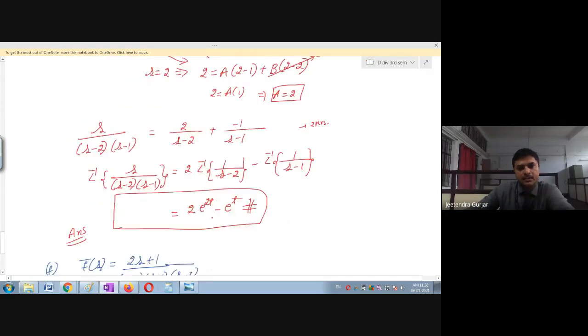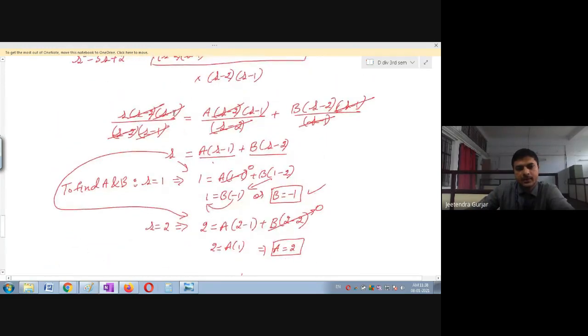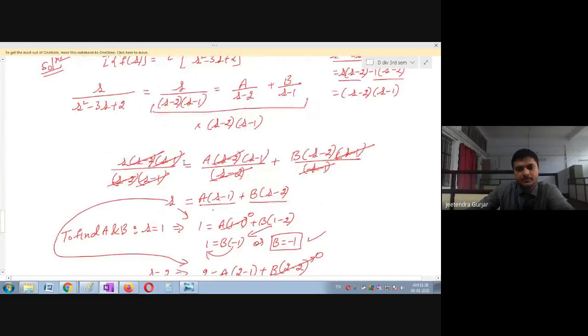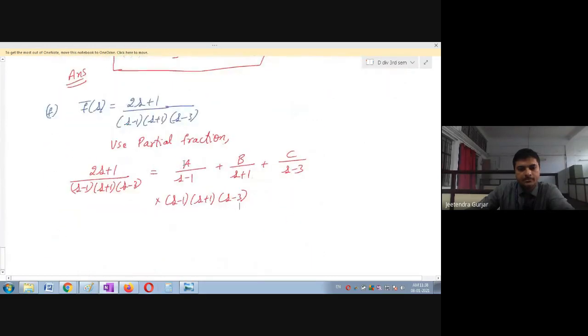So same way again, is it necessary to simplify the steps? You're perfect in here now. Partial fraction, you must know. Okay, so this will be 2s plus 1. Okay, you will multiply. Let me multiply. I think again you will get confused. Okay, I'm going to multiply everywhere. So we'll multiply this.